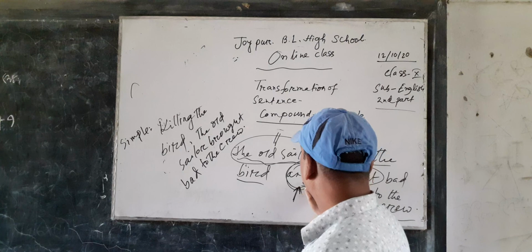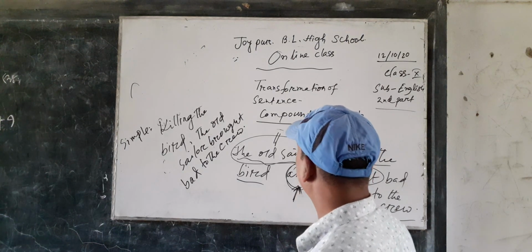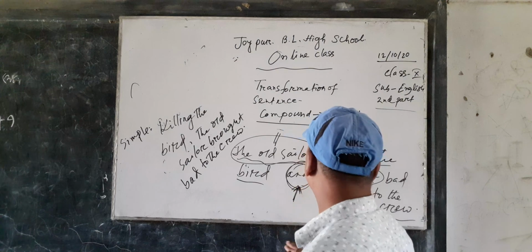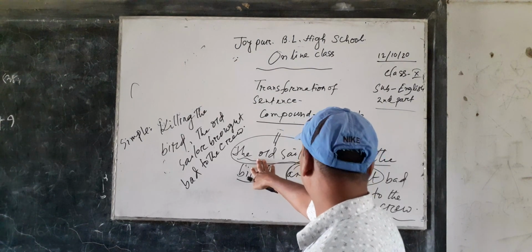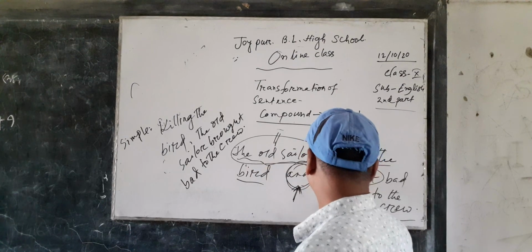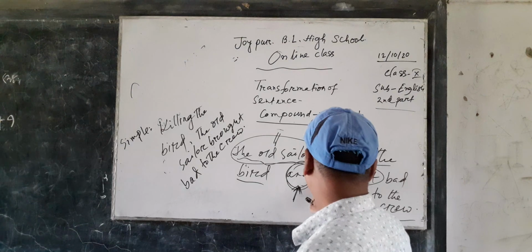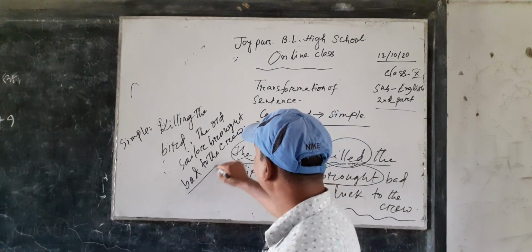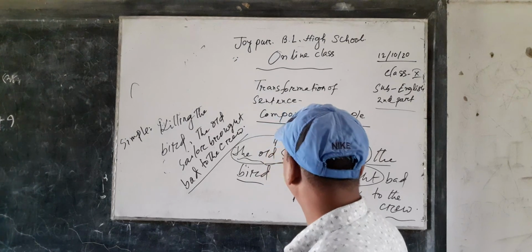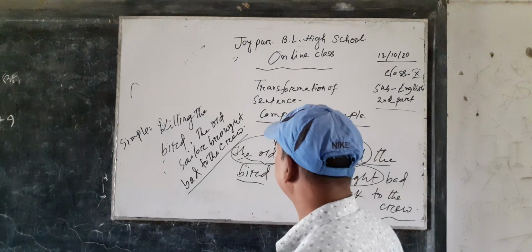Then the conjunction and must be omitted and we have to put a comma, and after that we have to write the subject of the first clause and the other parts which came after and. And in this way we have to make the compound sentence into a simple one.